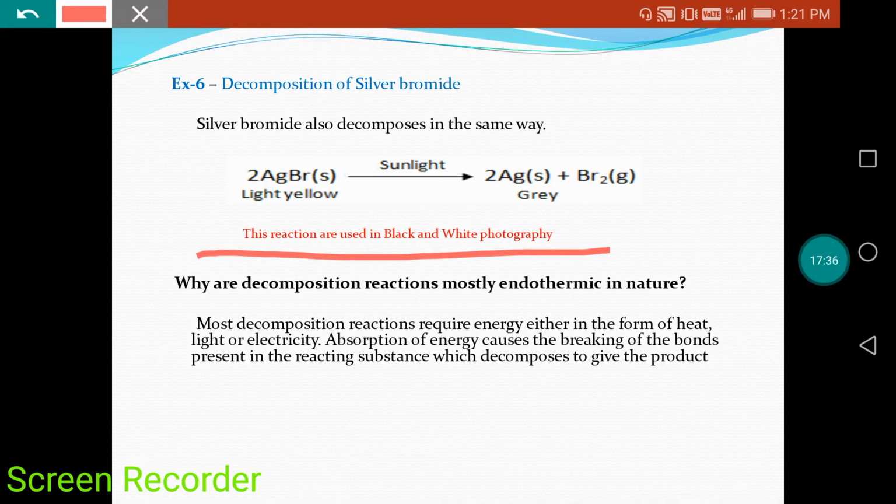Okay. One most important thing I want to tell you here: why are decomposition reactions mostly endothermic in nature? Just remember what I discussed in combination reaction.